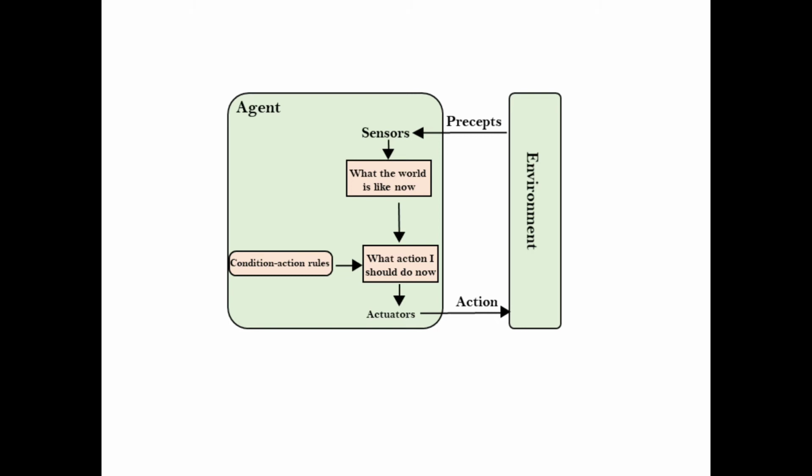Here the condition is what the world is like now. Simply, it doesn't take any decisions on its own; please remember it depends completely on the condition-action rules. Whichever conditions and functions were built in and written at the time of implementation, it will perform those actions only. Simply, what the world is like now, and the reply is what action I should do now. The action depends completely on the condition. Finally, it acts upon the environment through the actuators.